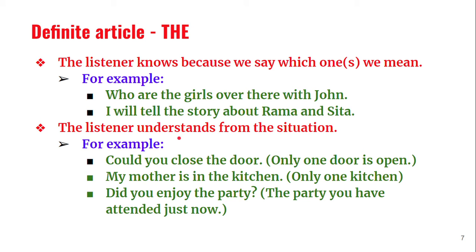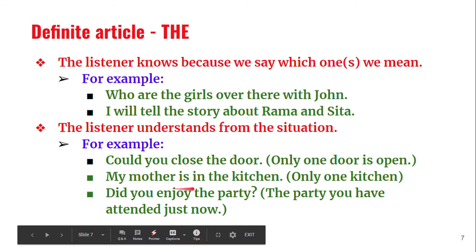Next rule: the listener understands from the situation. From the given situation, he can understand what I am speaking about. Now, let us see an example. Could you please close the door? When I say this, there may be only one door, and moreover, I may be showing with my hand. So here I can use "the door" instead of "a door". If there are so many doors, I can say "a door". But here the listener is very sure which door I am speaking about from the situation, so I can use "the door".